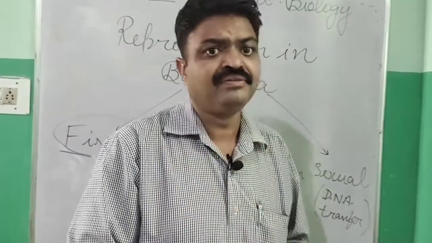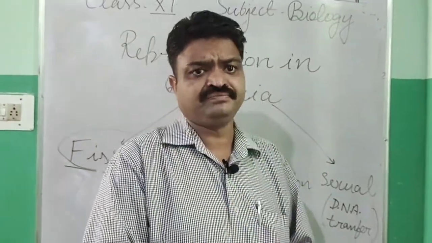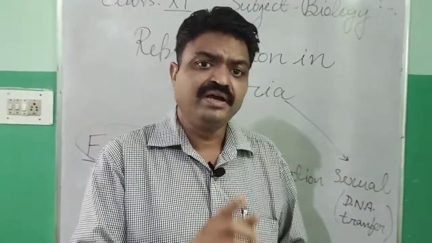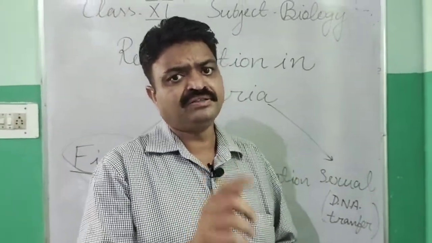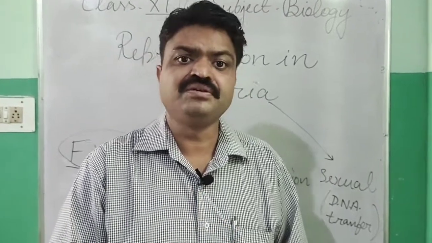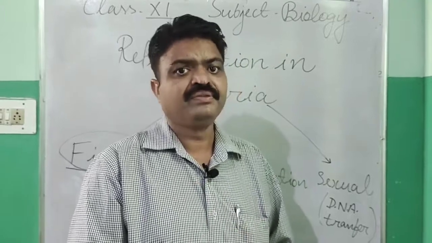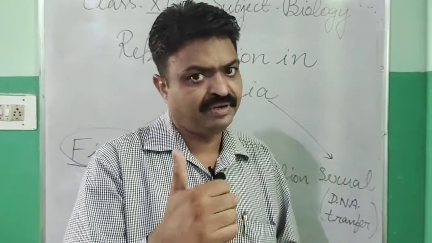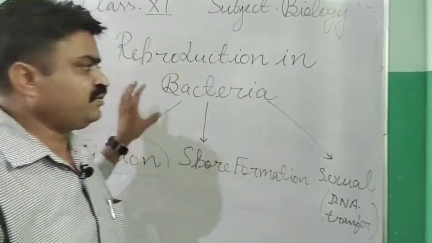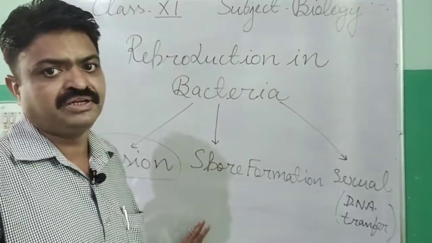Due to that they are very small in size compared to other bacteria, and they also cause disease in humans, especially pneumonia. Pneumonia is caused by mycoplasma bacteria. So this is about the Monera group, the types of bacteria and the mode of reproduction in bacteria.